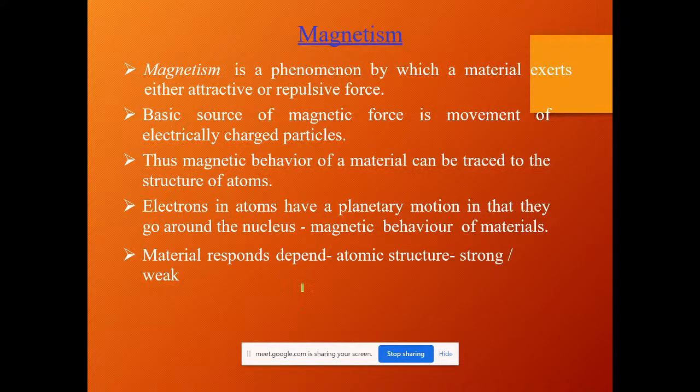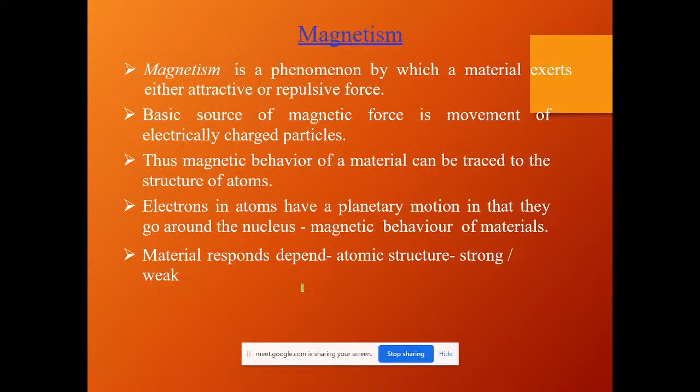So this created a history of magnetism. This is the basic story behind magnetism, and why this magnetism concept was introduced. This phenomenon is a special phenomenon which exerts either attractive or repulsive force. You have learned that magnets exist. For every magnet we have two poles, north and south. If the poles are alike, they repel each other, and if the poles are unlike, then they attract each other.